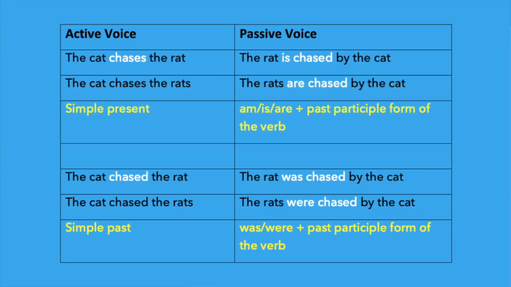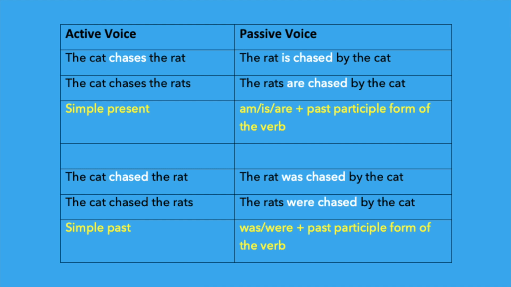The cat chases the rat. The rat is chased by the cat. When the given sentence is in simple present tense, use is or are or am plus third form of the verb or past participle form of the verb. We have discussed it already. The cat chases the rat. The rat is chased by the cat. It is in the simple present tense, so we use here is.